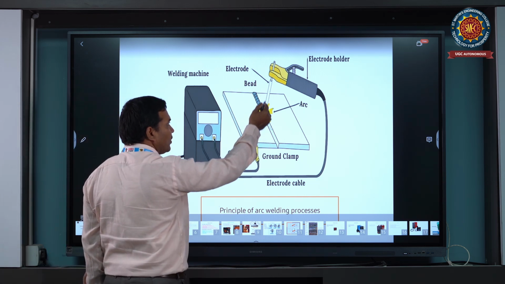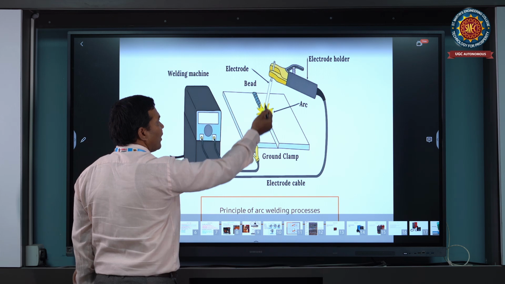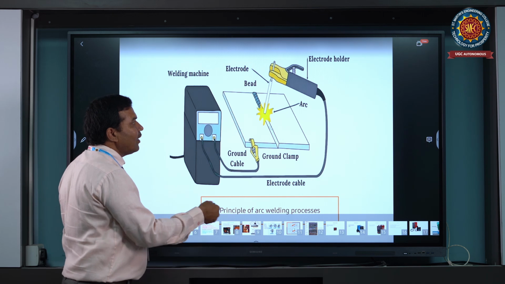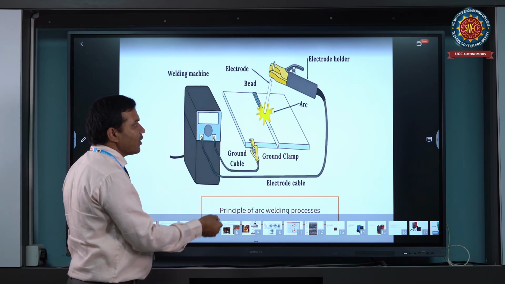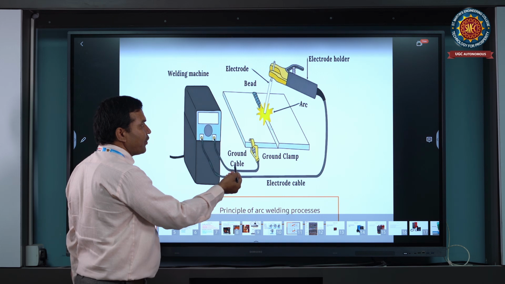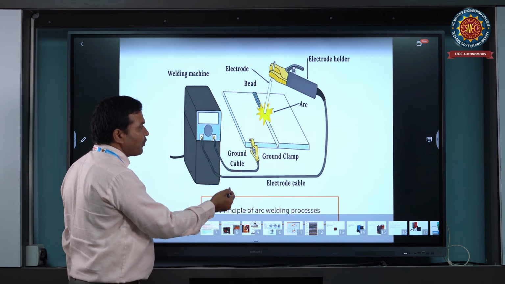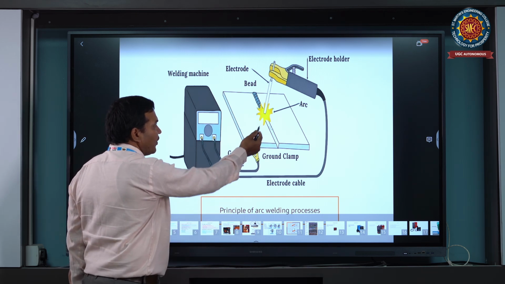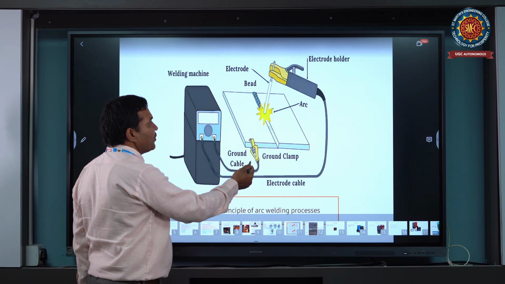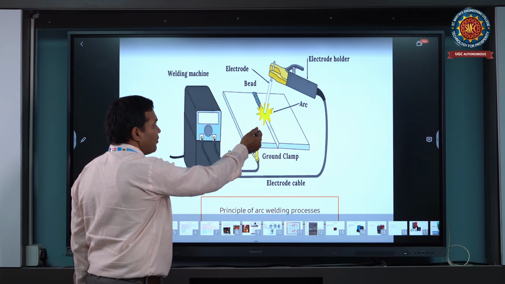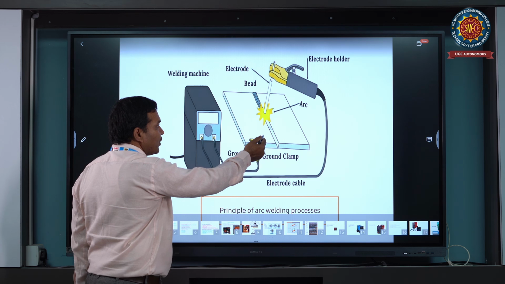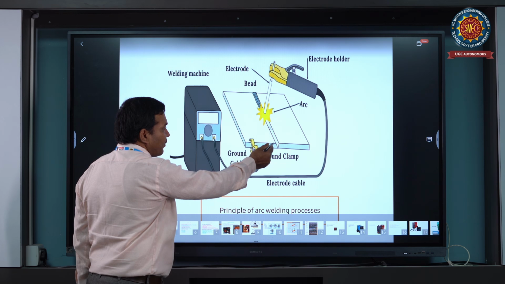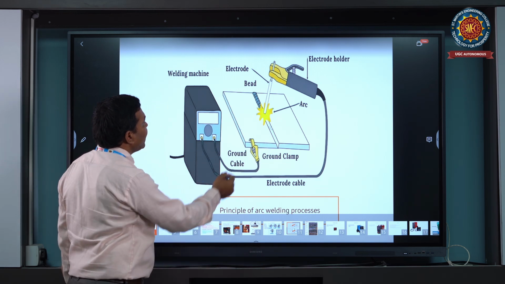The arc generates heat on both surface materials along with the supply of filler material. The filler material melts, as in a mini casting process, and joins the two edges or surfaces. On cooling at room temperature it becomes a permanent welding joint. The welding temperature is 2000 to 3000 degrees. The arc generates the heat, the two edges melt, and the deposited filler material makes a permanent weld.